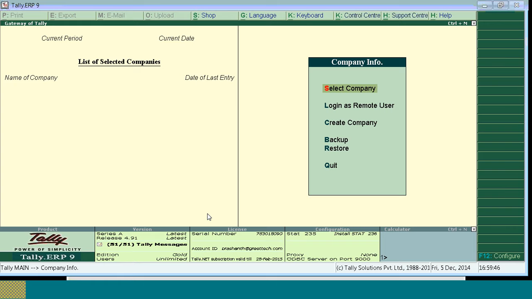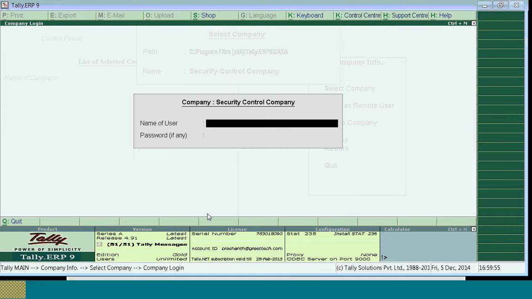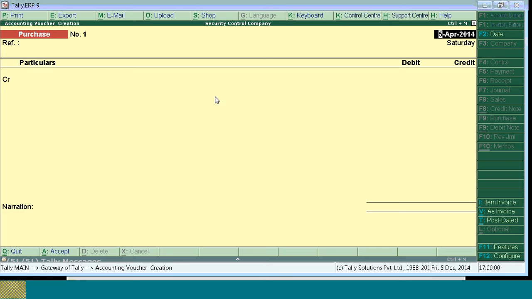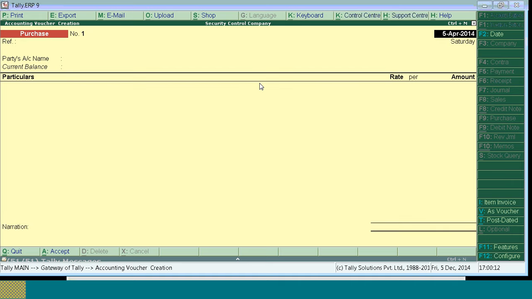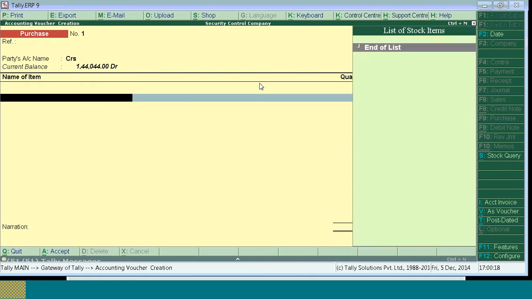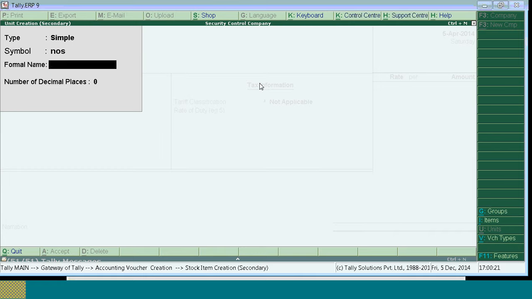Now I am opening the company through data entry 2, for whom we have given voucher type security. So when I go to accounting voucher, I am able to open only purchase. On the right hand side, contra, payment, receipt, journal, sales, everything is greyed out. You can't select any option because the data entry operator is given permission only to pass purchase transactions, hence the user can pass only the purchase transaction.